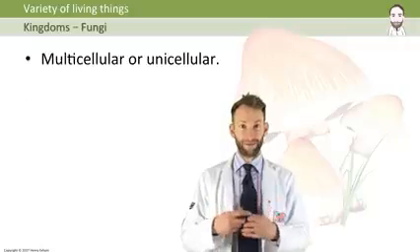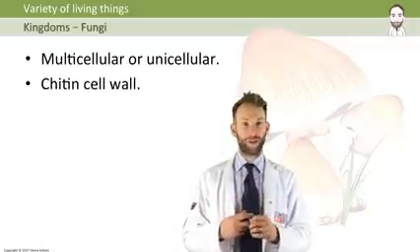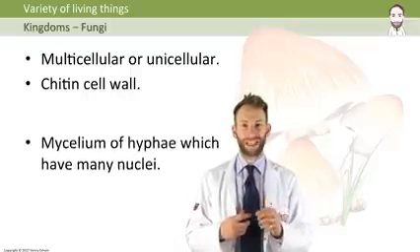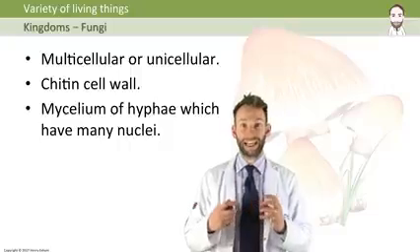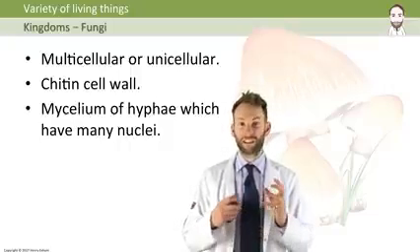Fungi. Now, fungi can be multicellular or unicellular. The cell wall is made of something called chitin. And it's made of a network of fibres called a mycelium of hyphae, and they have many nuclei. They are multinucleated. Now, they feed in a quite strange way.